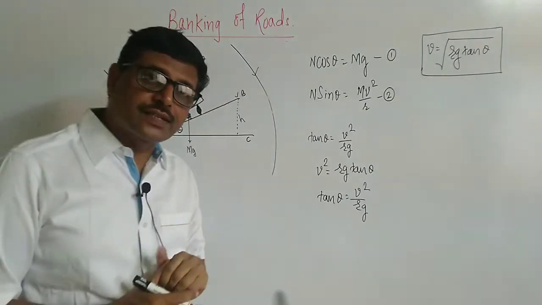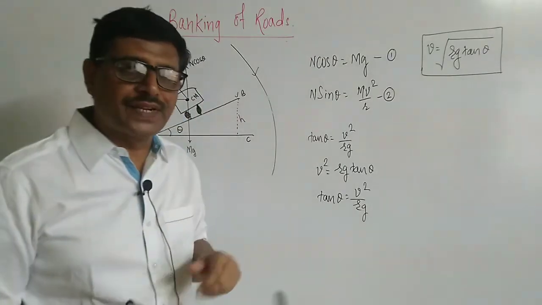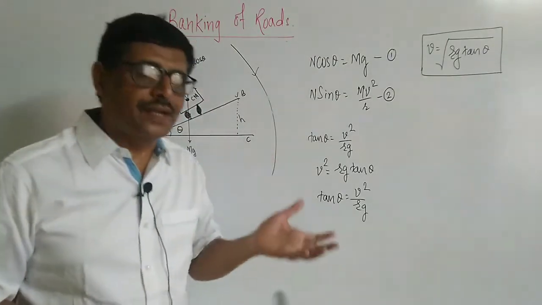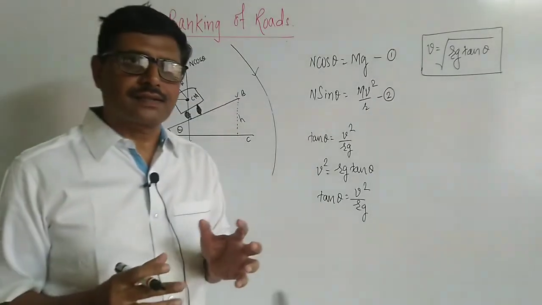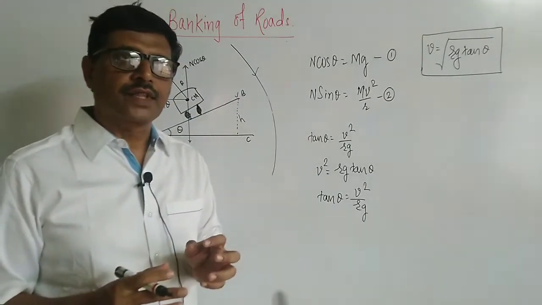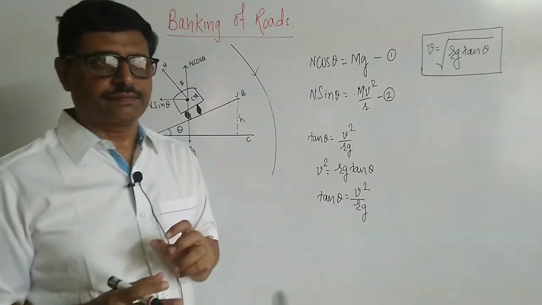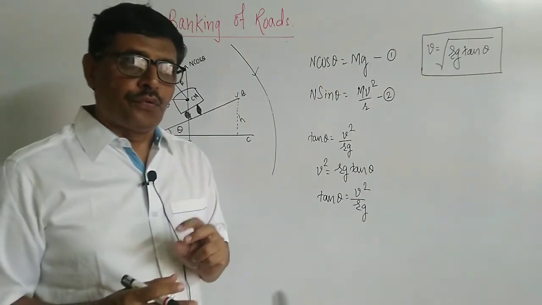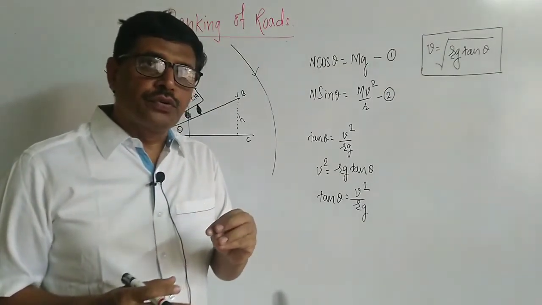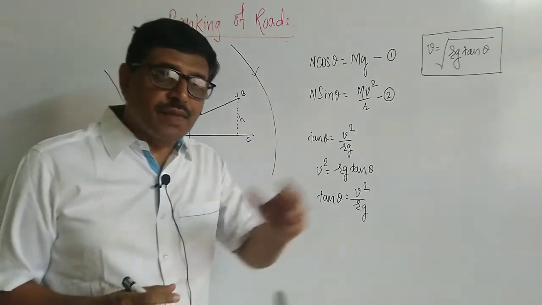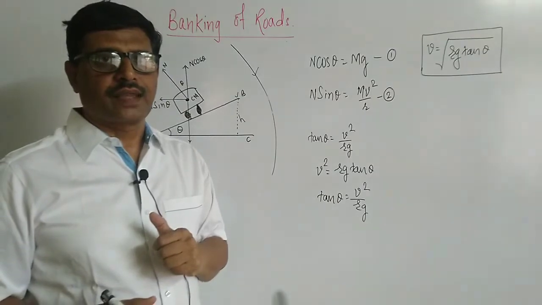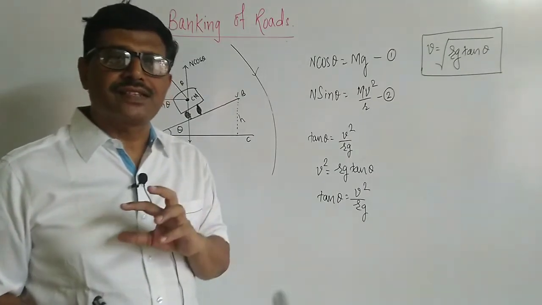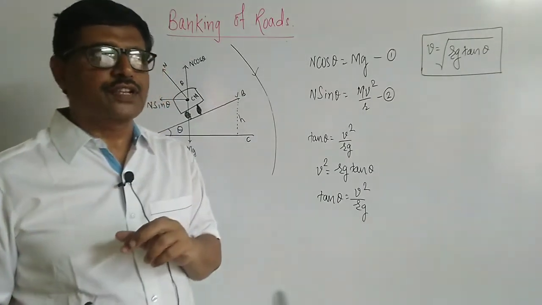For speeds more than this safety speed limit and for speeds less than this safety speed limit, there is the role of friction, which gives the maximum and minimum speed limits within which the vehicle is safe considering friction.